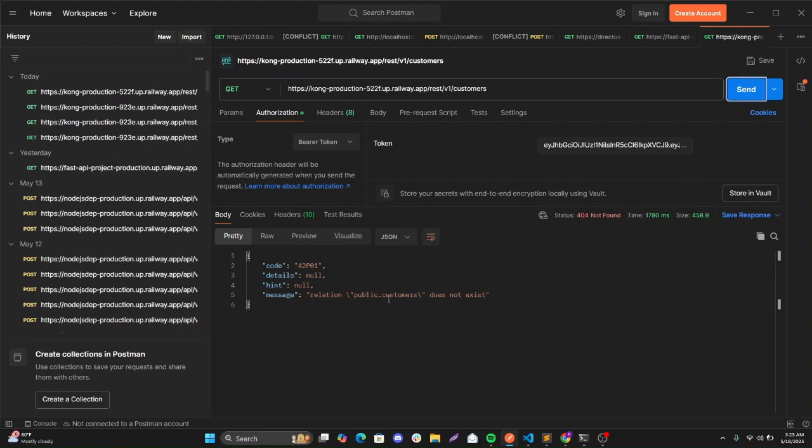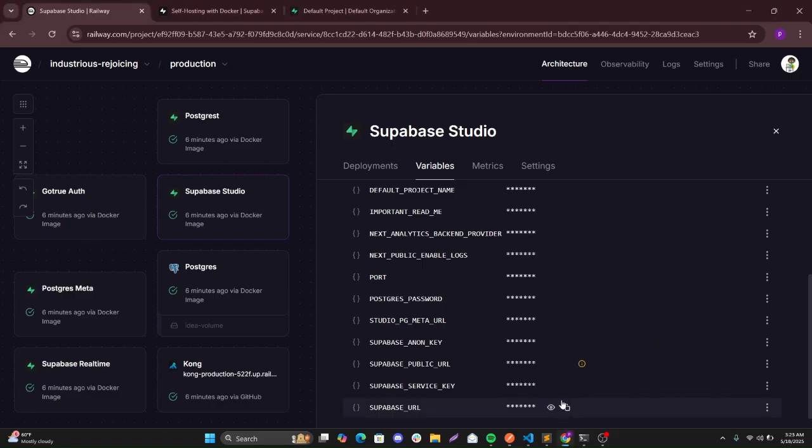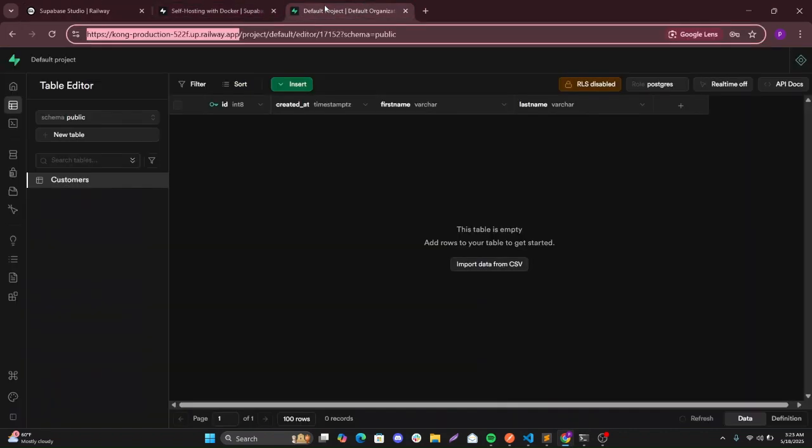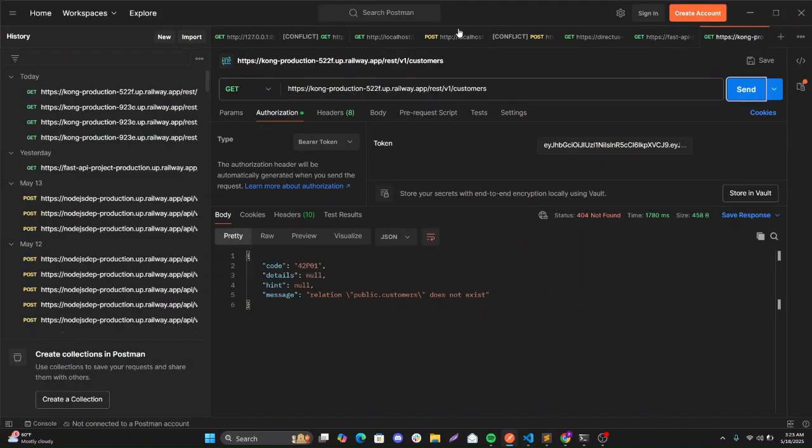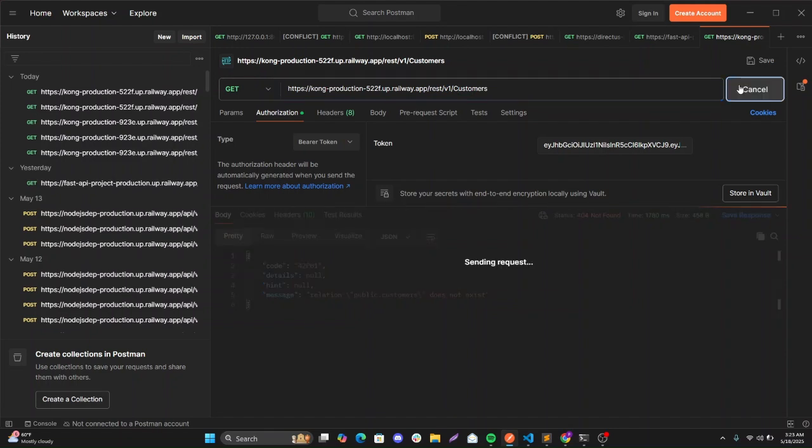So it says the customers table does not exist, but it's already hitting our APIs. So let's just check this. Our table is in caps. Sorry for that. So Customers. So it's empty.